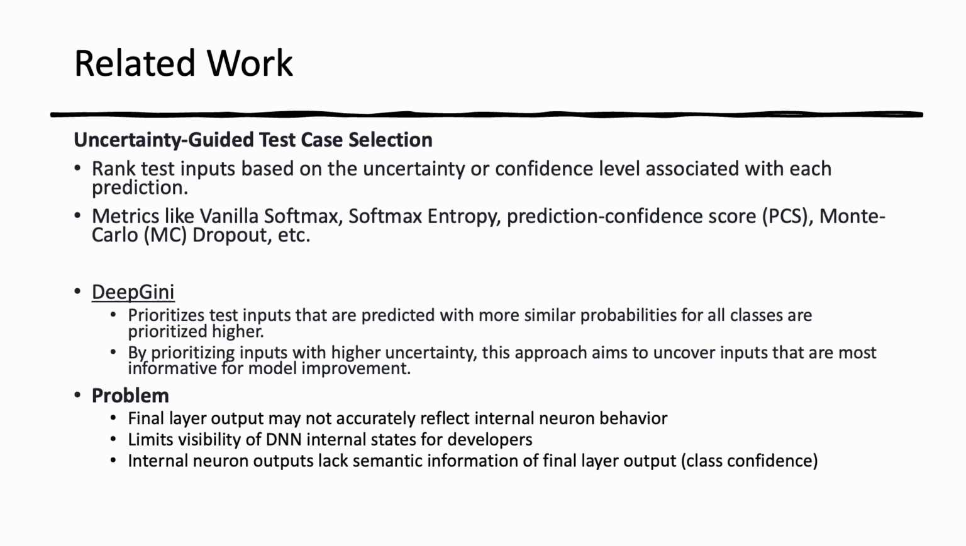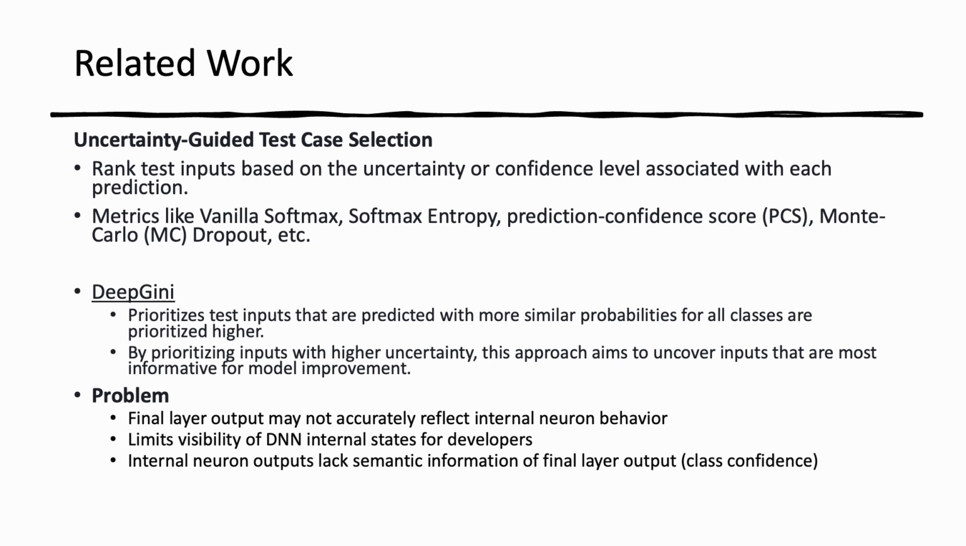To address the problems of neuron coverage-guided methods, recent researchers have proposed uncertainty-based prioritization techniques. These techniques prioritize test cases based on rules applied to the final layer outputs of DNNs, such as vanilla softmax, softmax entropy, prediction confidence score, Monte Carlo dropout, etc. For example, DeepGini prioritizes test inputs that are predicted with more similar probabilities for all classes. By prioritizing inputs with higher uncertainty, these approaches aim to uncover inputs that are most informative for model improvement.